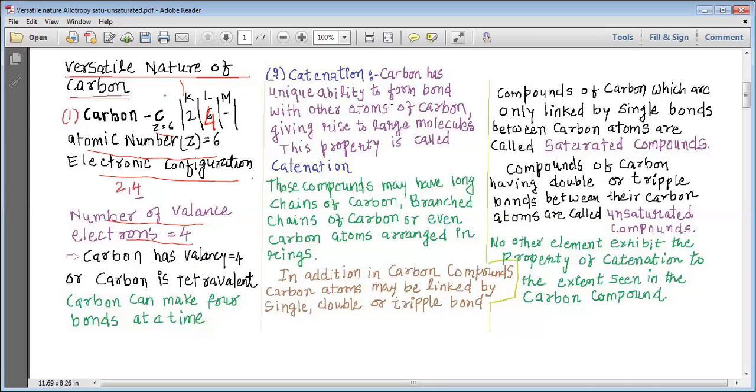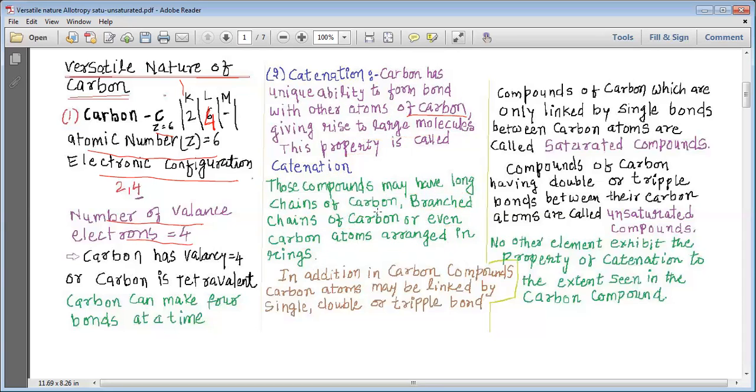Carbon has unique ability to form bond with other atoms of carbon, giving rise to large molecules. This property is called catenation. Those compounds may have long chains of carbon, branched chains of carbon, or even carbon atoms arranged in rings.